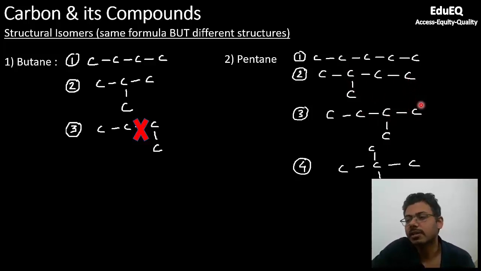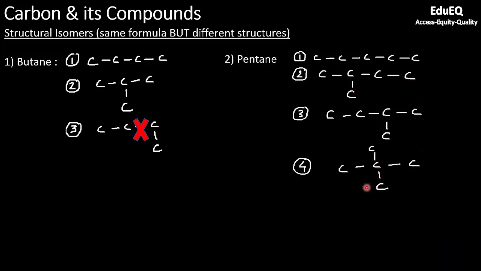These are not isomers. But this is definitely an isomer, because when you count in one direction, 1, 2, 3, you are able to reach only 3, and you have 2 carbon groups attached at the central carbon. So 1, 2, and 4 are the isomers. You can either retain 2 or 3. One of these is not an isomer.